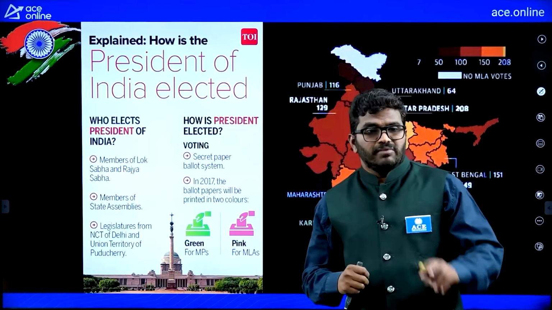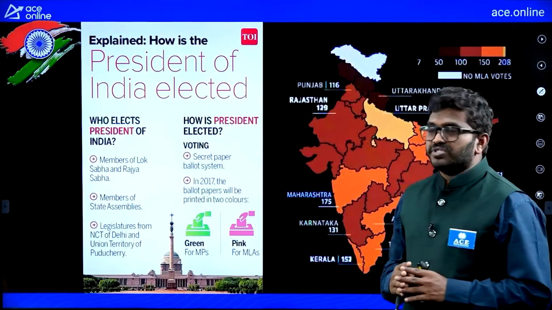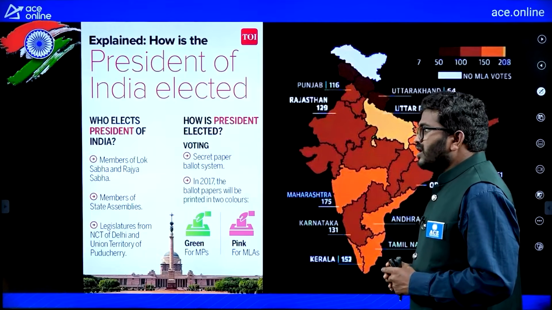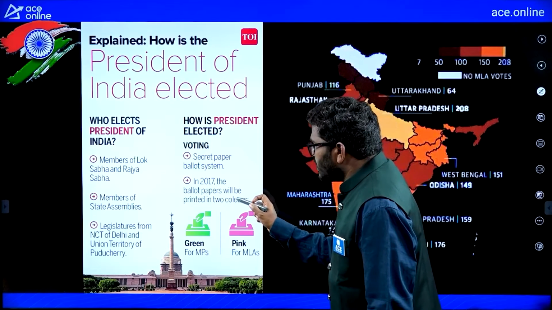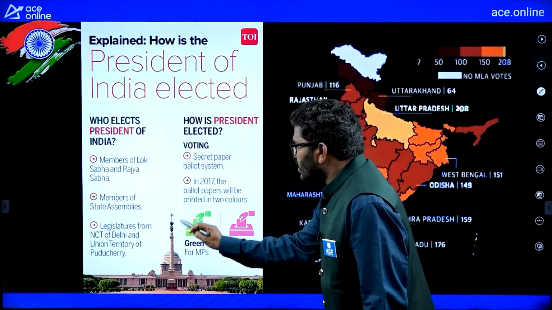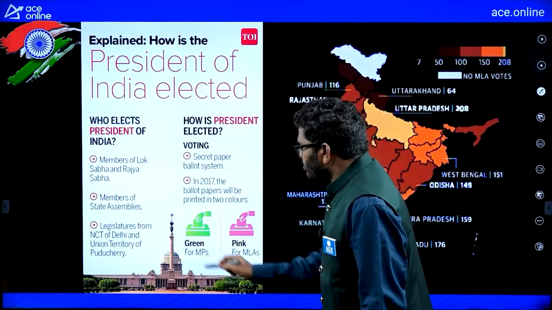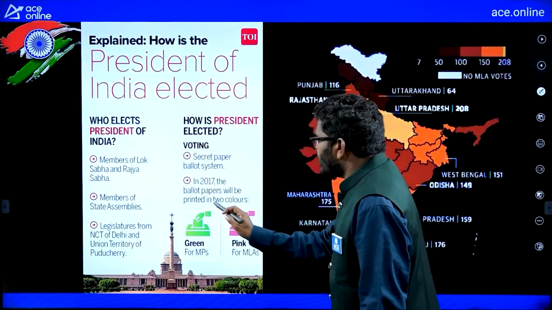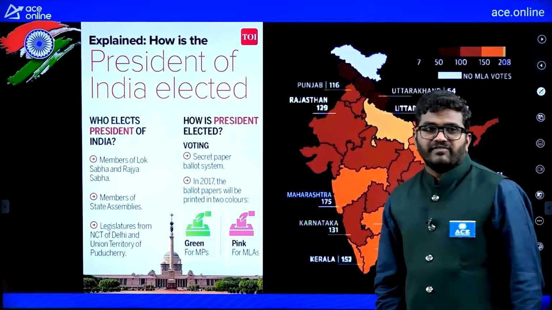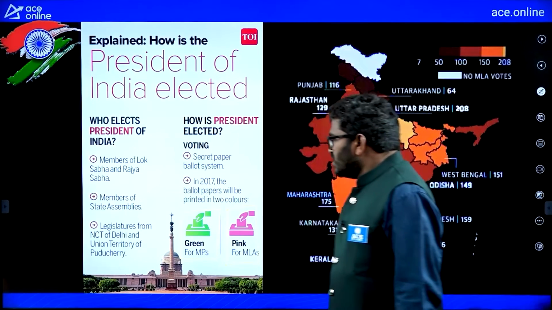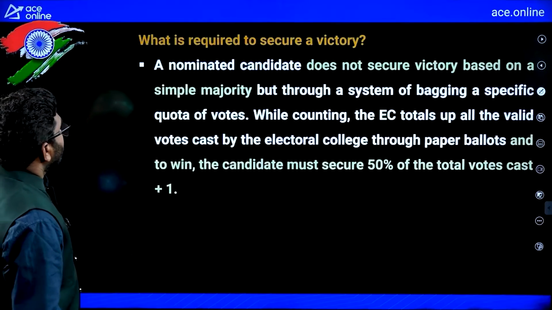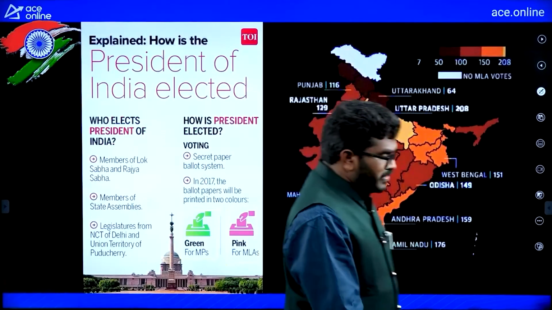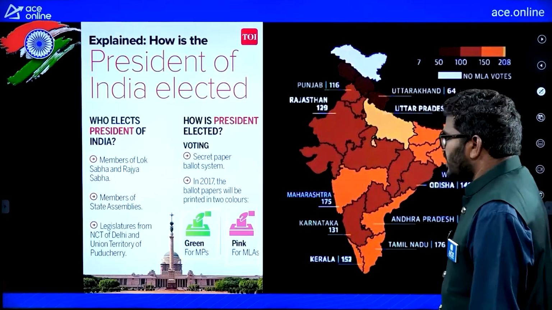Remember, for President elections we are using a secret ballot paper. In 2017, the ballot papers were printed in two colors: green color for MPs and pink color for MLAs.